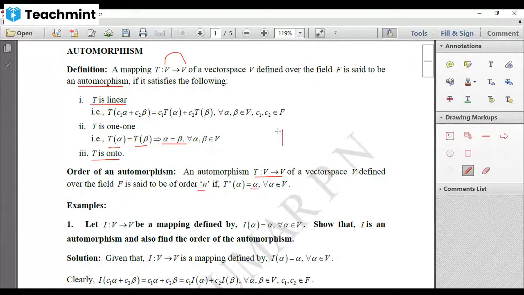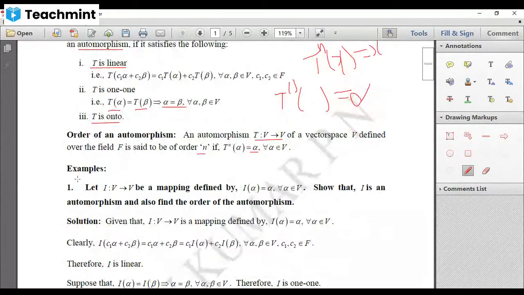So whenever the image of some vector is equal to that vector itself, that positive power will be called the order of the linear transformation. So the order of a linear transformation is the power of T for which the image of that element will be equal to itself.